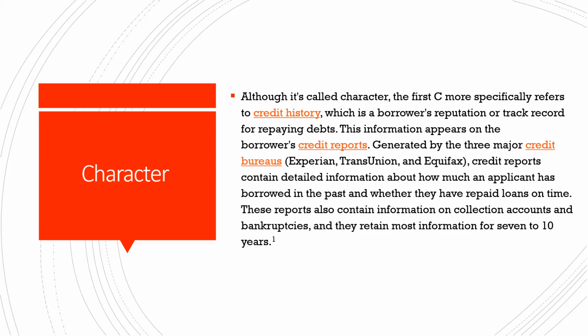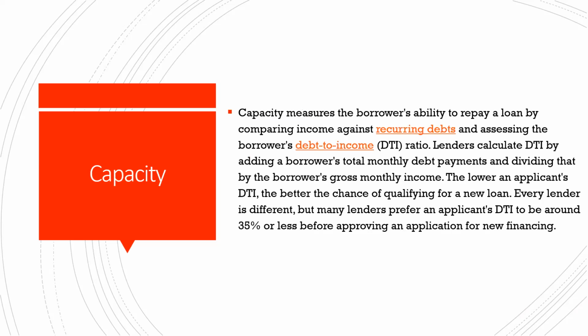So the same happens here: before giving money to someone, we'll definitely check the credit history. Next one, capacity. We will be checking the ability to repay a loan, whether a person is able to repay the money which he or she has taken. You can say recurring debts, the debts which arise recurring in nature. Assessing the borrower's debt to income.